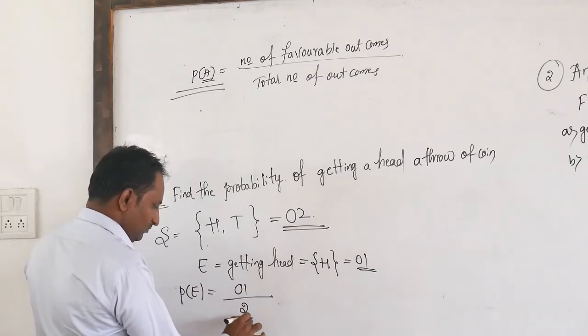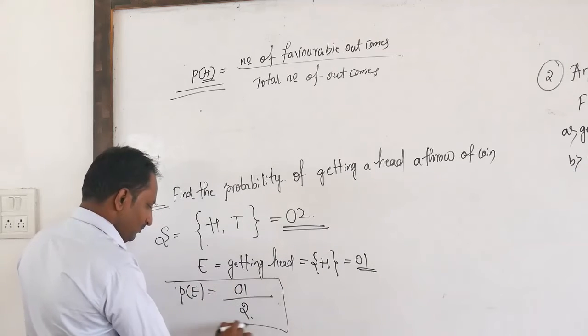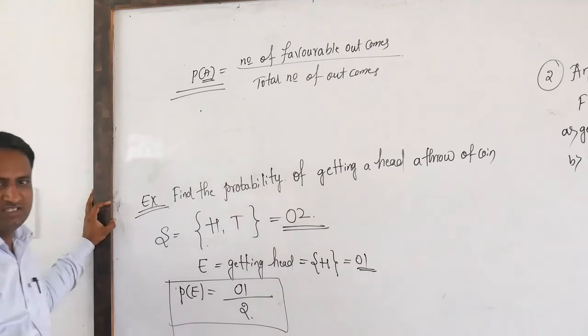So 1 by 2 is the probability of this event.